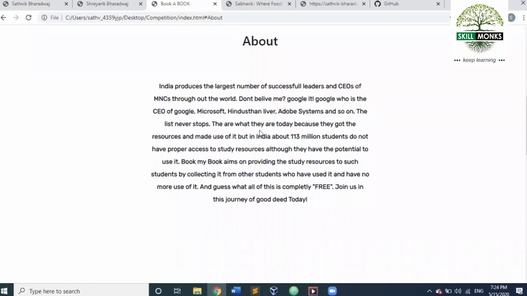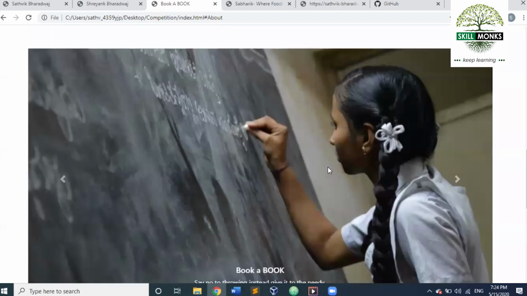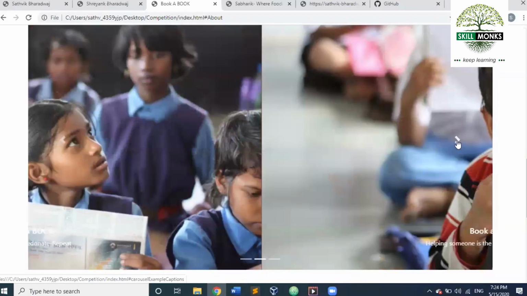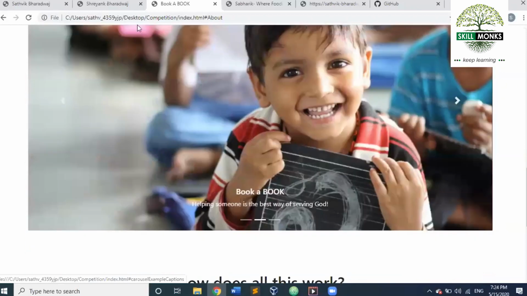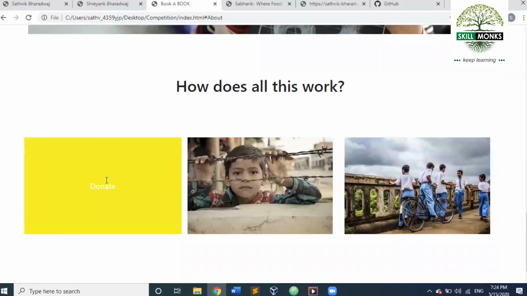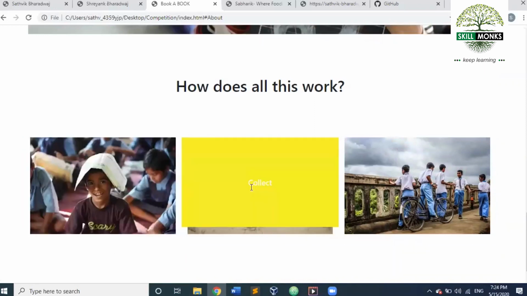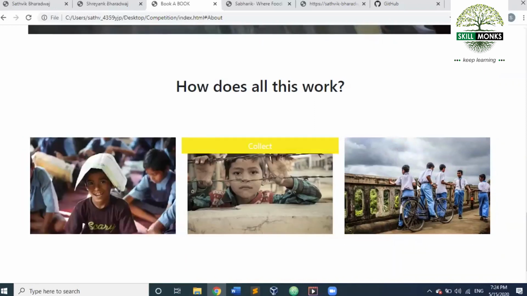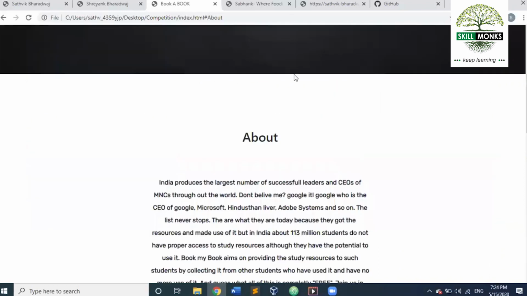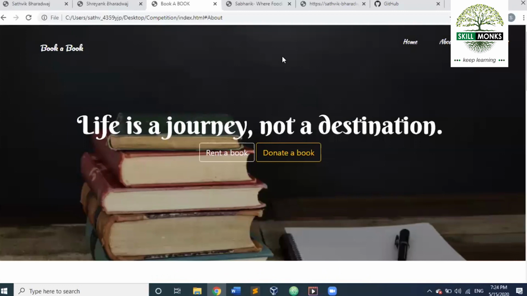It's very knowledgeable. And then I have the carousel section, which shows a few basic photos. There's Book a Book, say no to throwing, instead give to the needy. Just go through all the sayings. It's very catchy. And then I have the how it works section. First people donate books, then we collect them and then give them to people and they use them. It's a really good idea that I have implemented using a website.